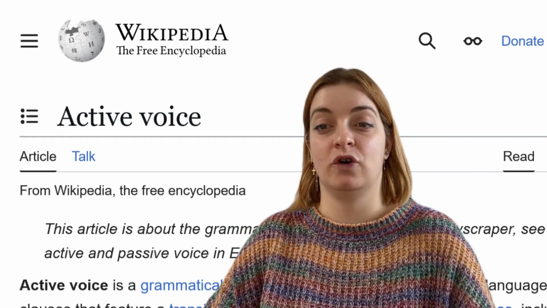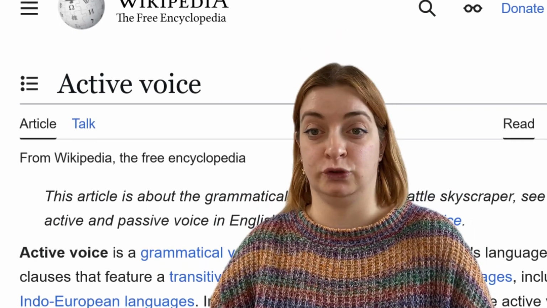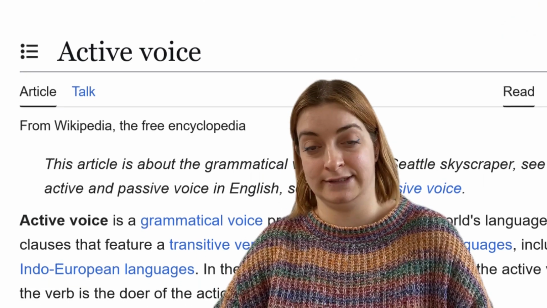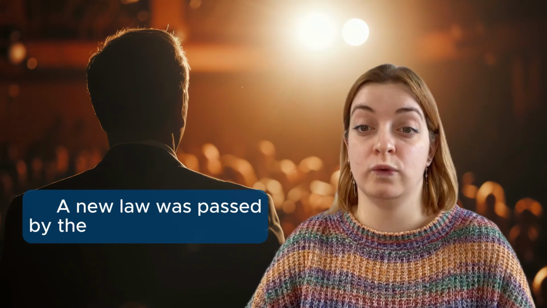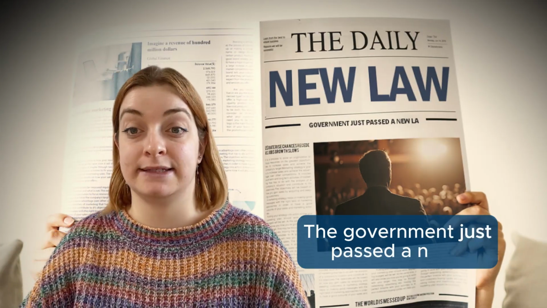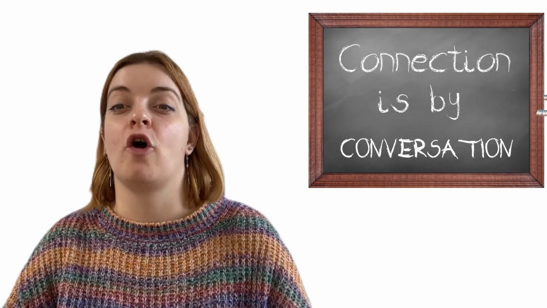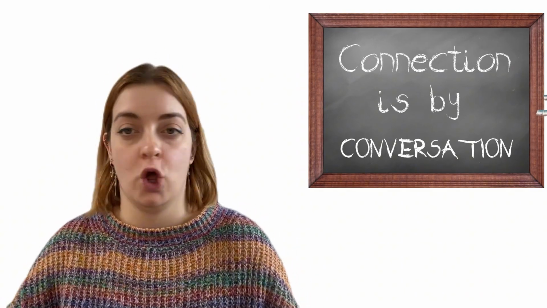Use an active voice. The active voice is more engaging and faster to process than the passive voice. Example, instead of saying "a new law was passed by the government today," say "the government just passed a new law."